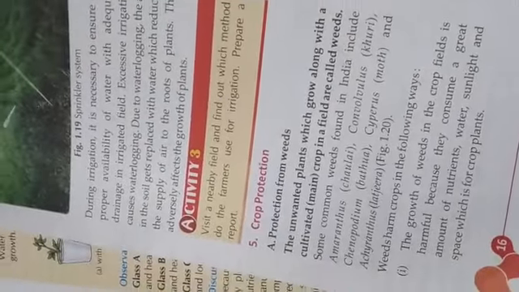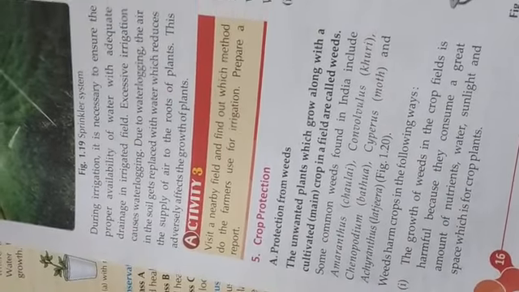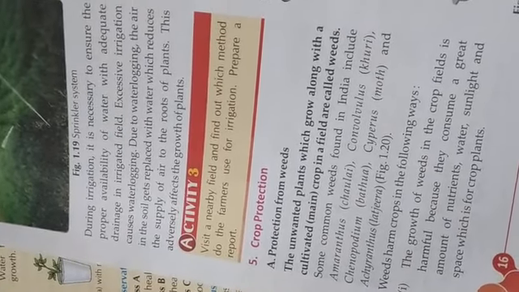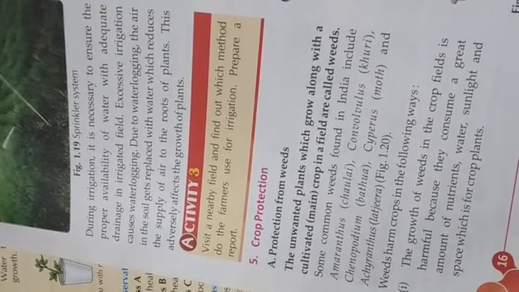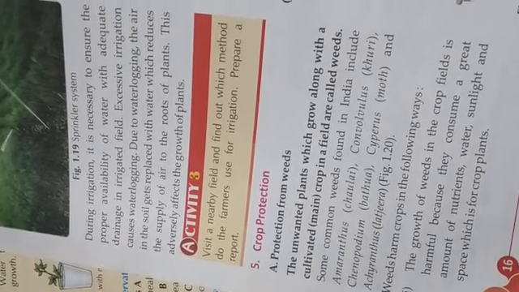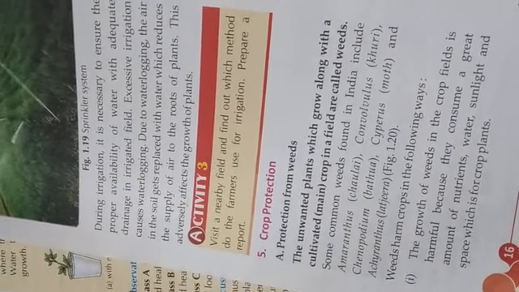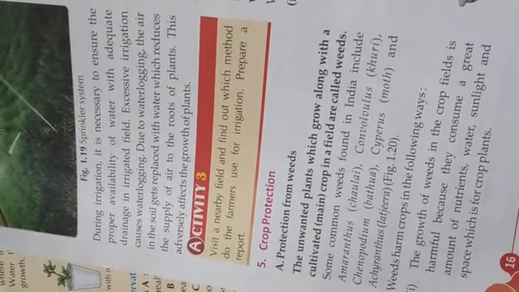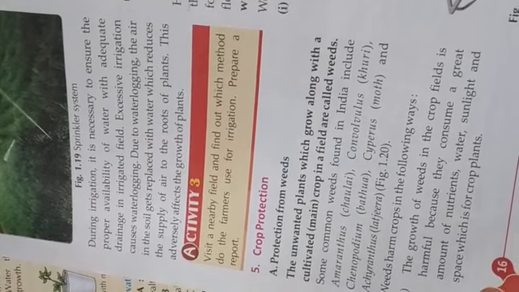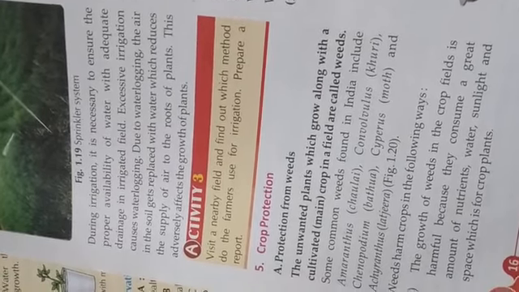Now next comes crop protection. After giving water to the plant, how can we protect our crop? The protection method can be natural or chemical. We can use fertilizers, and different types of insecticides can be used to protect the plant. A spray can also be used.